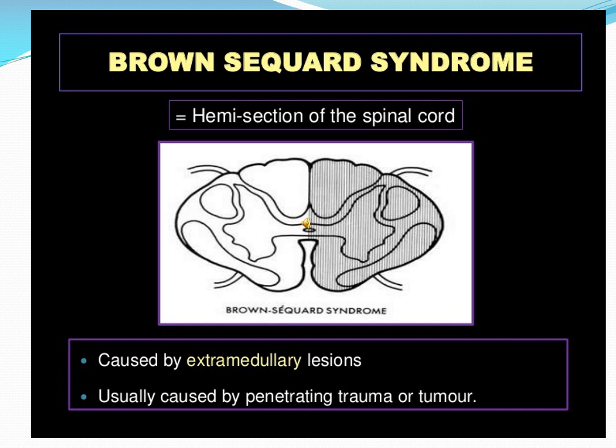Hemisection of the spinal cord means one half of the spinal cord, one side laterally, is transected. One half means either the left half or the right half of the spinal cord is injured, and the cause remains the same, either a penetrating trauma, or a tumor, or some compression from outside the spinal cord, or extramedullary lesions. The hemisection of the spinal cord is also known as Brown-Sequard syndrome.